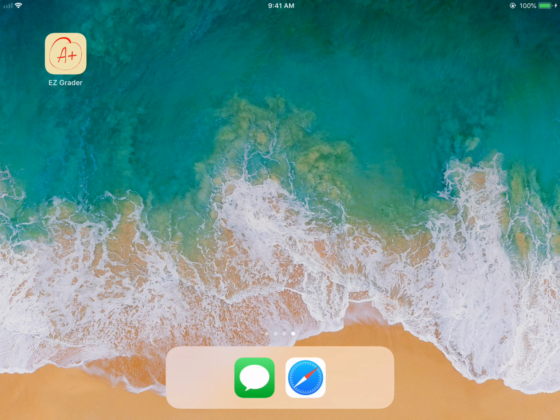This is a quick demo of the EasyGrader app. EasyGrader is an iOS app intended to be used primarily on the iPad, but can be used on the iPhone as well. And it allows instructors to grade structured student assignments.